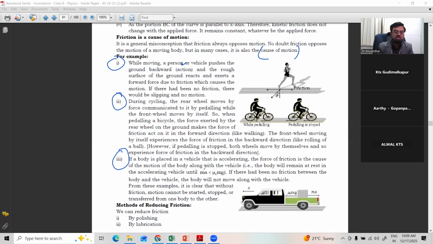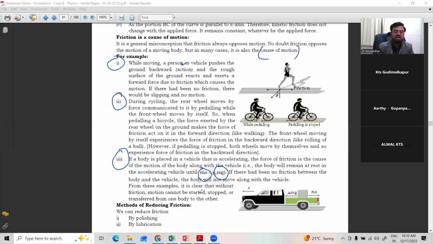So ma is the force, mu mg is the frictional force. When the force is more than the frictional force, the body will fall down. If there had been no friction between the body and vehicle, the body would not move along with the vehicle.